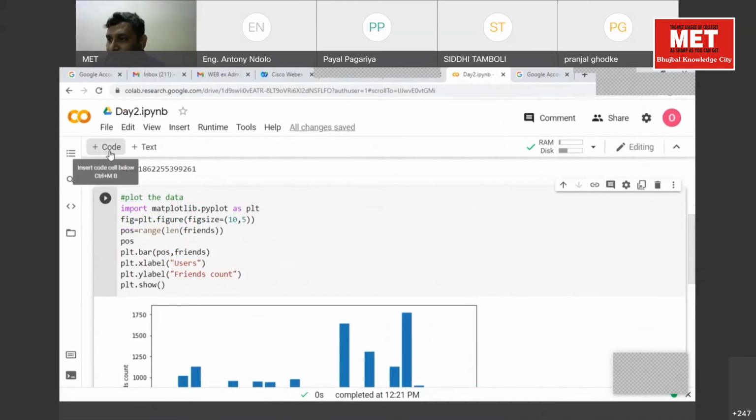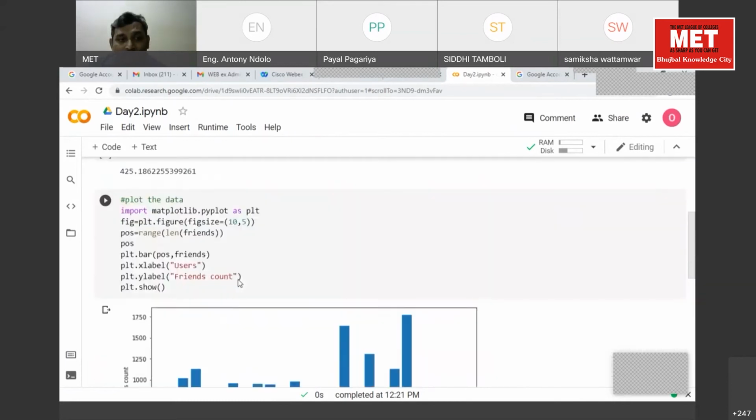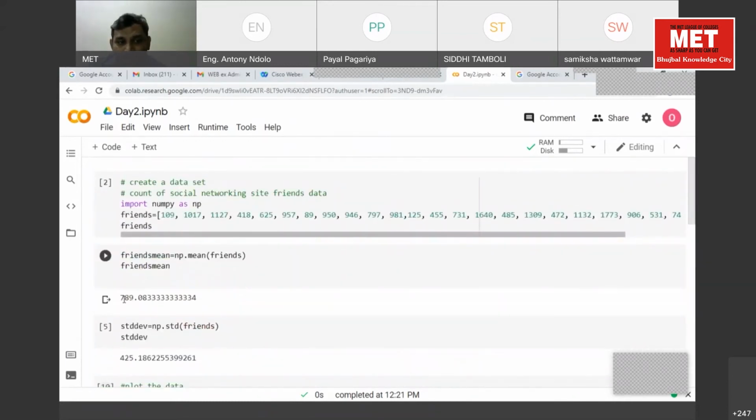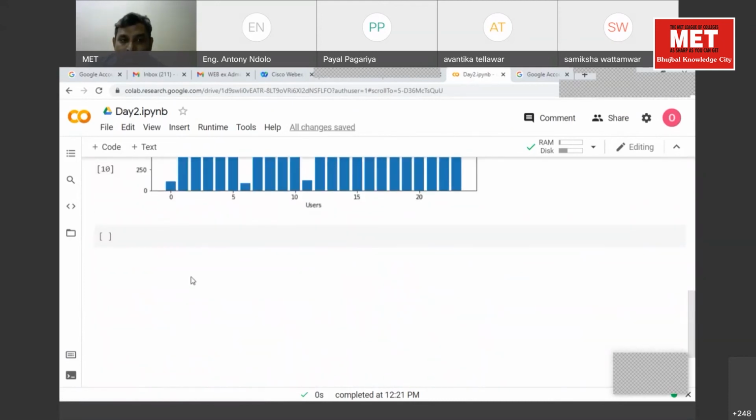Okay, now next we'll draw a horizontal line. Where will we draw it? At the mean. So what is my mean value? 789.